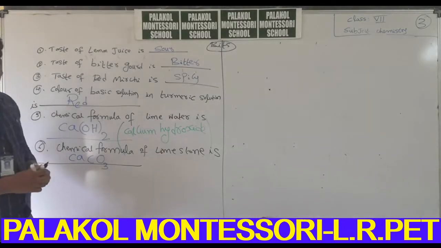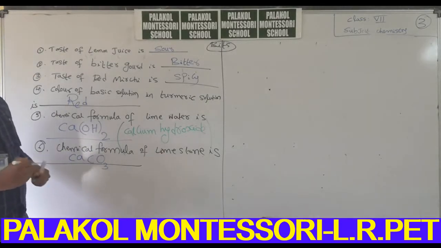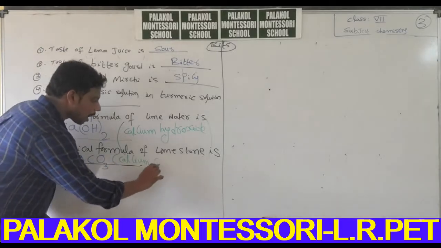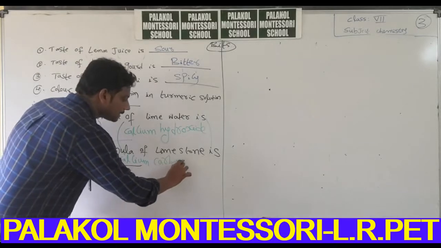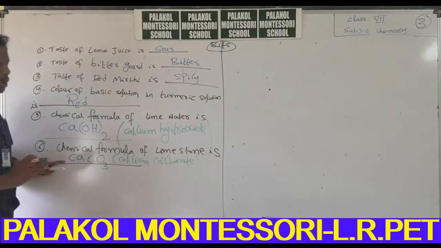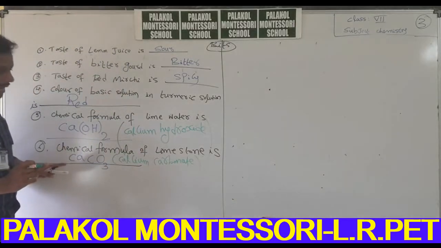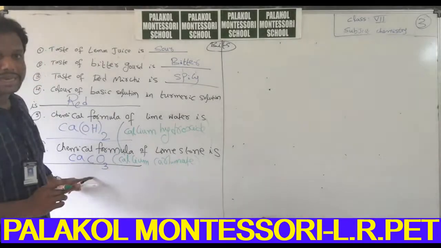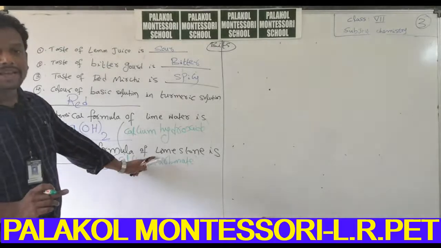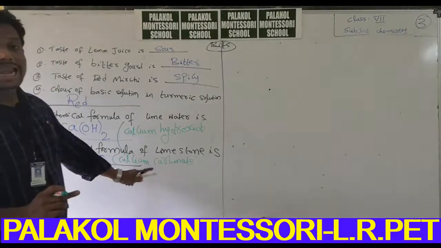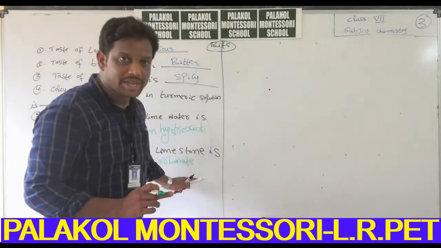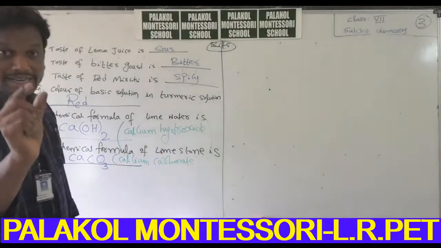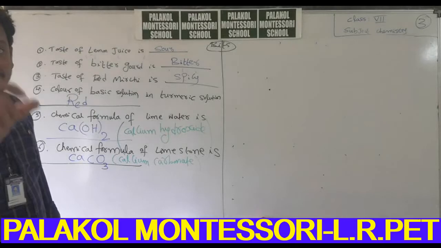Its chemical name is calcium carbonate. Chemical formula of limestone is CaCO3. Calcium carbonate is present in eggshell, white color eggshell.